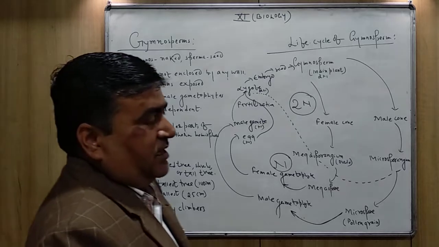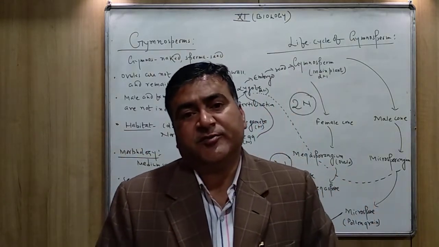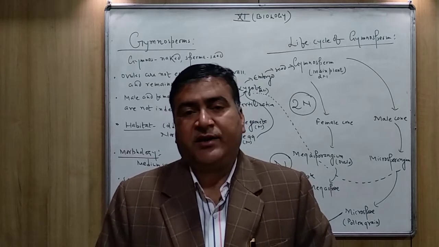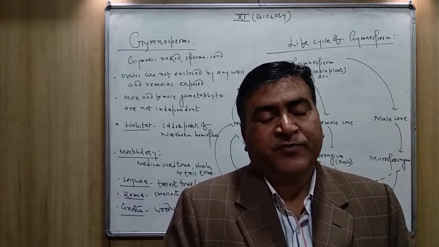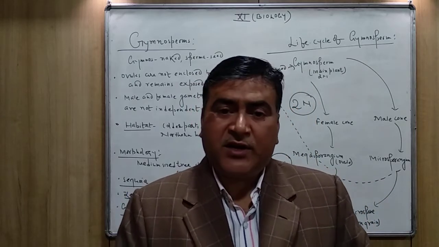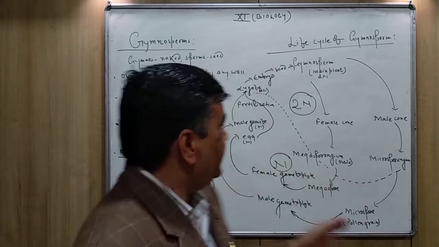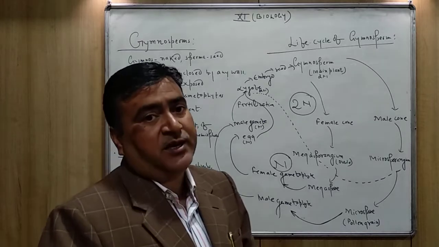Now regarding the habitat, there is a question: where are the gymnospermic plants found? Actually, the gymnospermic plants prefer to grow in the cold areas, in colder climatic conditions. They are mainly found in the colder parts of the northern hemisphere.